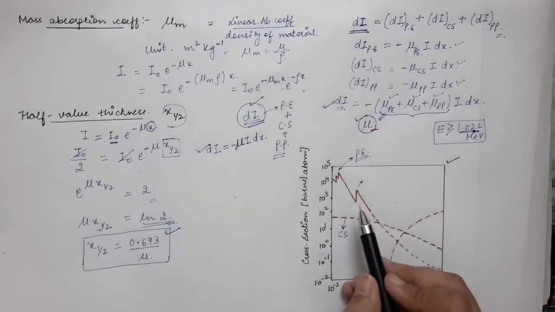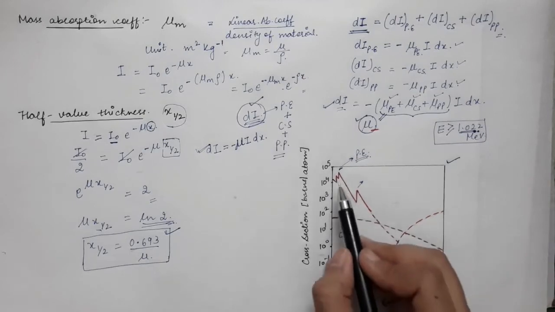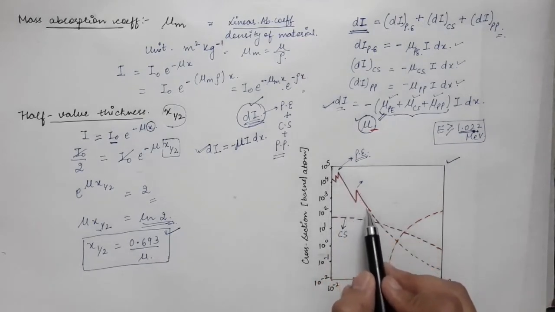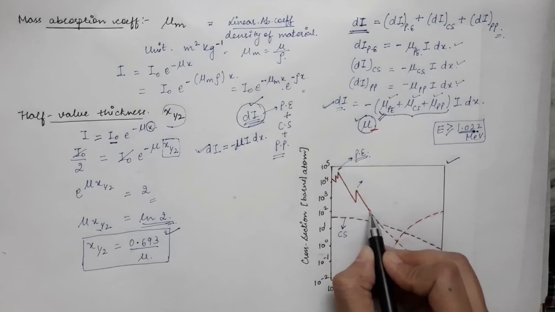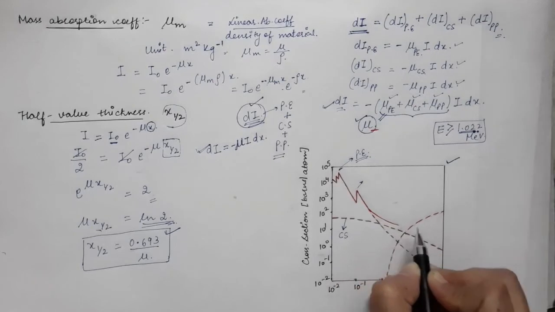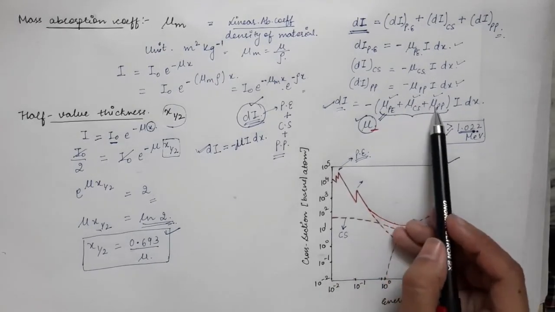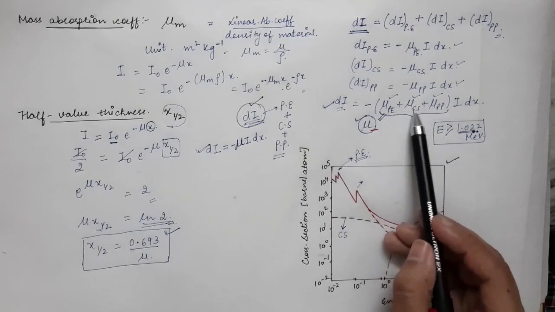So when you draw the net curve of cross section versus energy, at low values you will see that photoelectric effect dominates, and as energy comes in the region of 1 mega electron volt or less, Compton scattering dominates and the graph looks like this. So you get a net curve, the summation of all these processes.